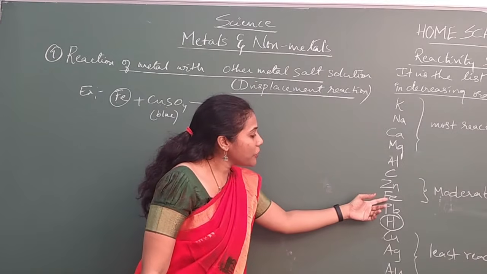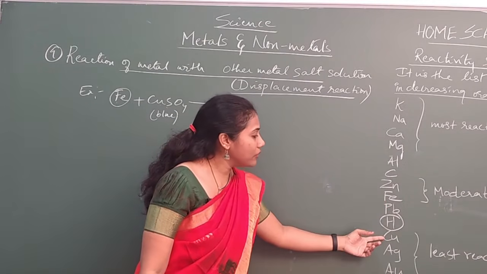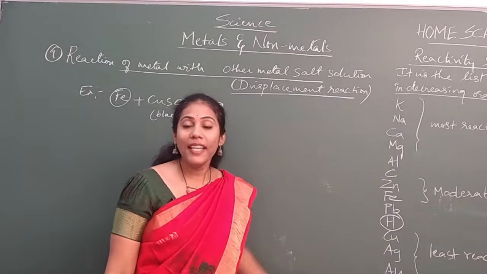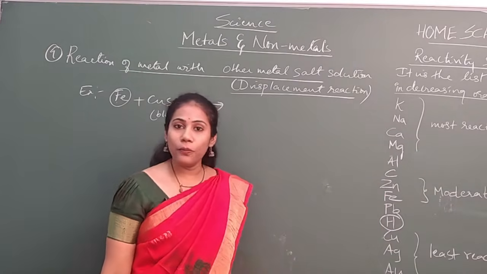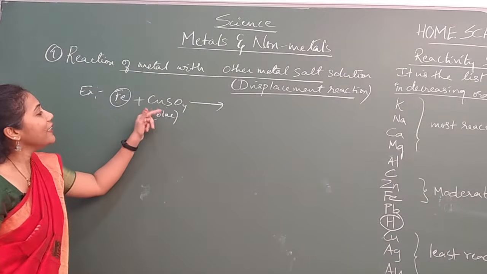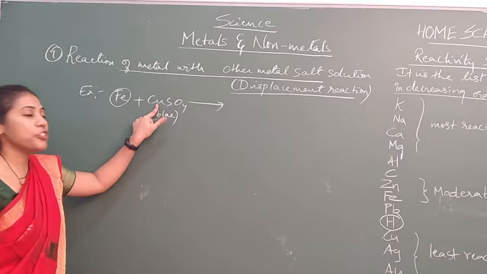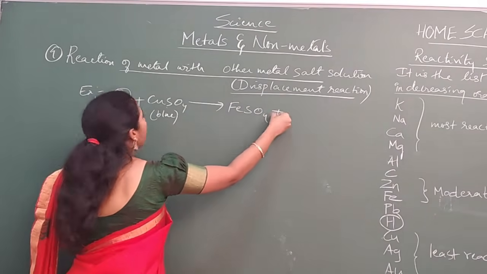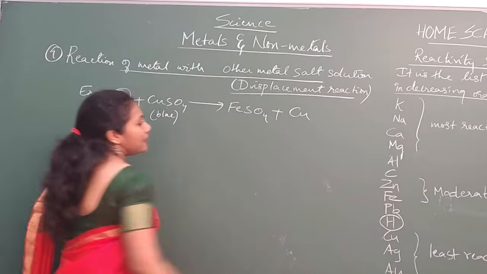So iron's position is here, copper is down. The element which is placed above is always more reactive than the element placed below. Since iron is more reactive, iron will remove copper and occupy its position. So what do you get? You will get FeSO4 plus copper separately present.